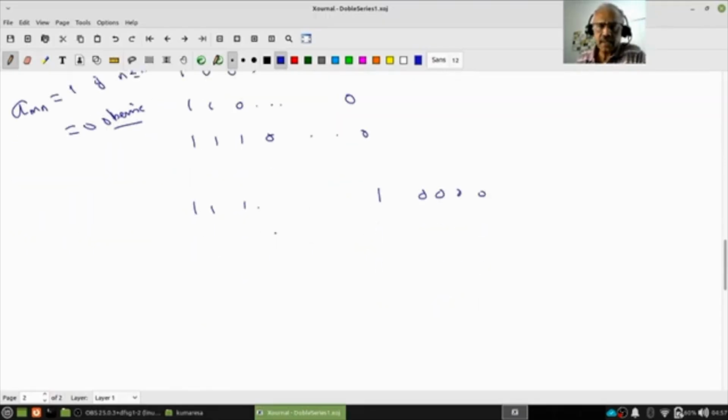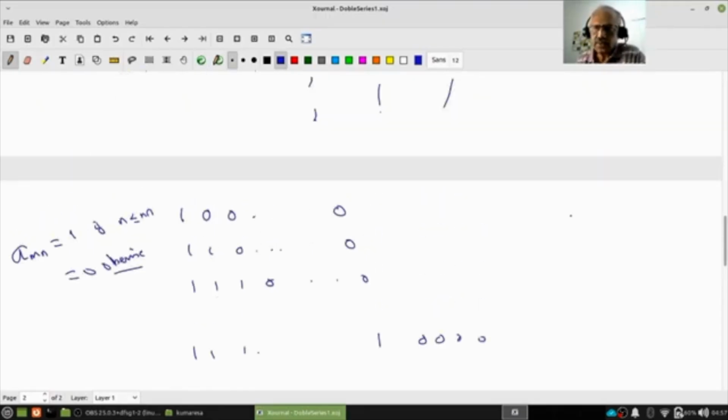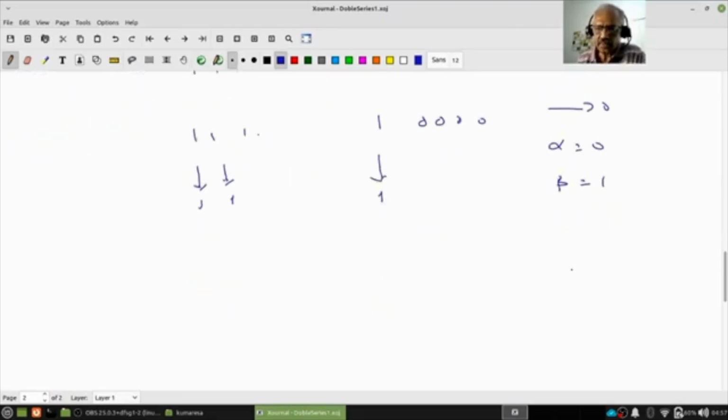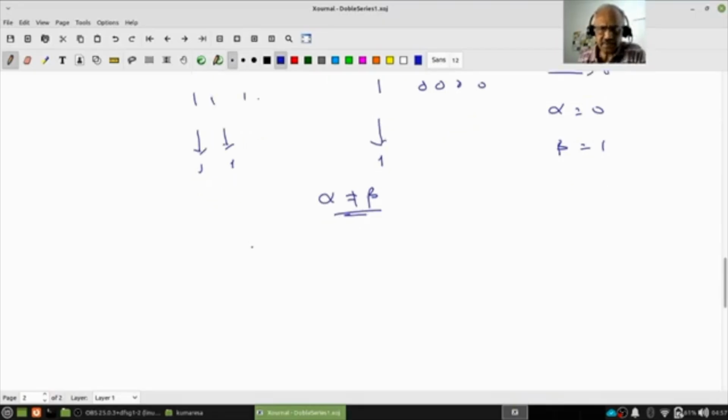Now you can see what the limits are. Row-wise limits are all 0 because these are eventually 0 sequences. Whereas the column sequences are 1 all the way, except the first few entries, so these also converge to 1, since they are eventually constant sequences. Therefore alpha in this case is 0 and beta is 1, and alpha is not equal to beta. This is just to give an idea about such things.